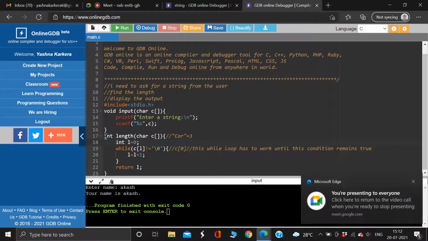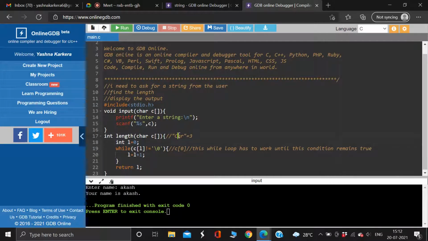Okay. First, int l equal to 0. I'm initializing it, so I'm starting from 0. As you all know, indexing starts from 0. So can anyone tell me what is the position of C here in car? What is the position of C? 0. Very good. What is the position of A?